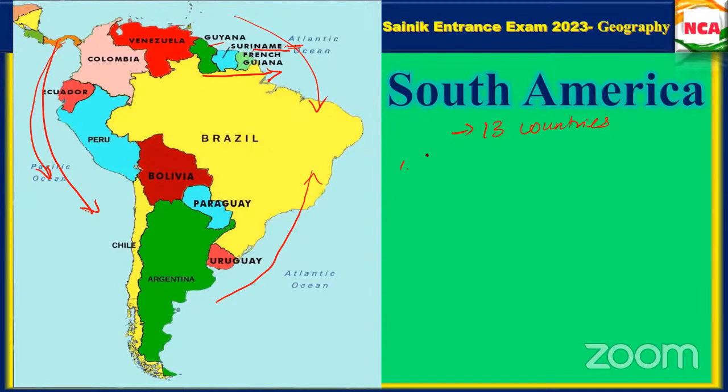We have one order. First one is Venezuela. The second one is Colombia. Then Ecuador. Why I'm writing is I want you to correct the spelling also.